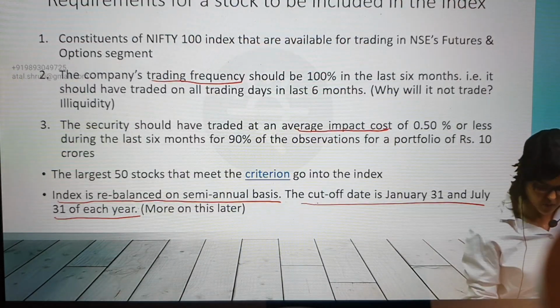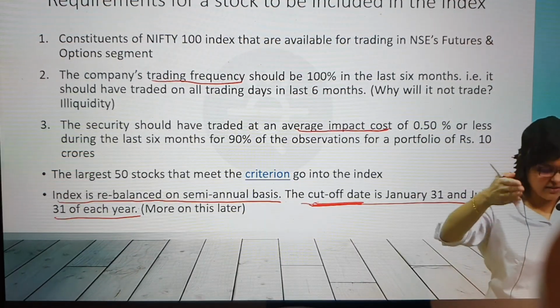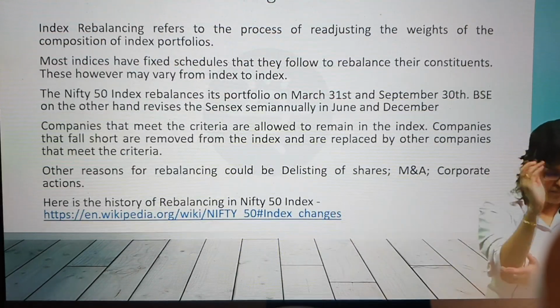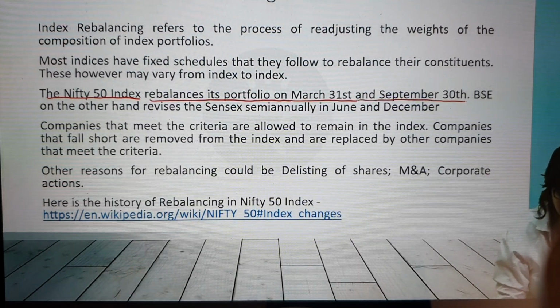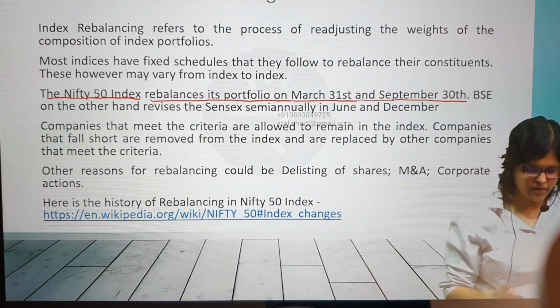Originally, as I mentioned, there is a cutoff date where the analysis stops. Here the analysis is going to stop. What is happening? Which is going up? Liquidity, this, that, whatever. But for final rebalancing, you will see the Nifty 50 index rebalances its portfolio on 31st March and 30th September.